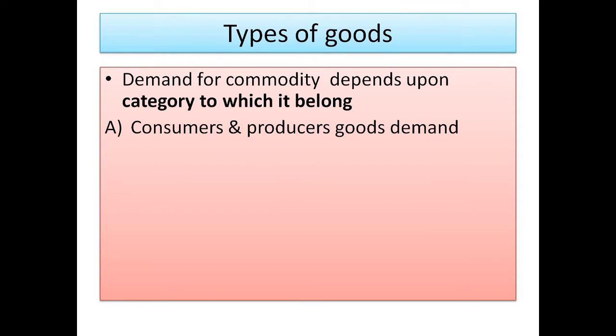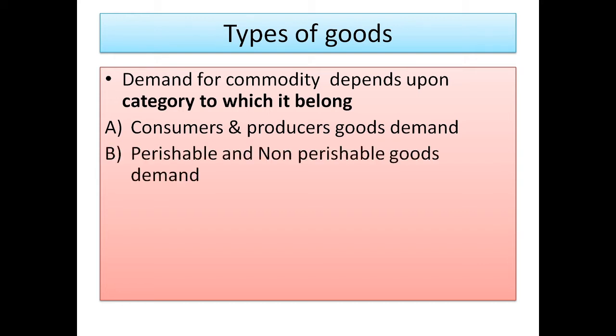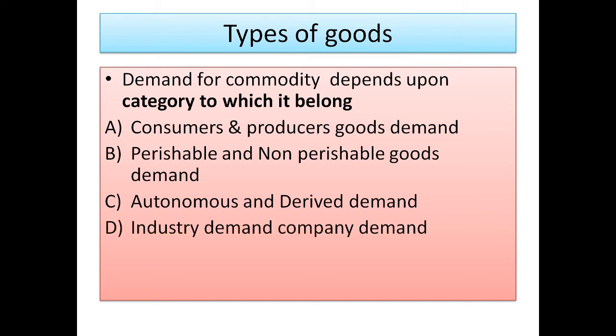So consumers goods demand and producers goods demand. On the basis of its use, we can divide all the demands between consumers goods demand and producers goods demand. The second category is perishable and non-perishable goods demand, on the basis of the product's nature. Third category is autonomous and derived demand. On the basis of its effect, we can categorize it as autonomous demand and derived demand.